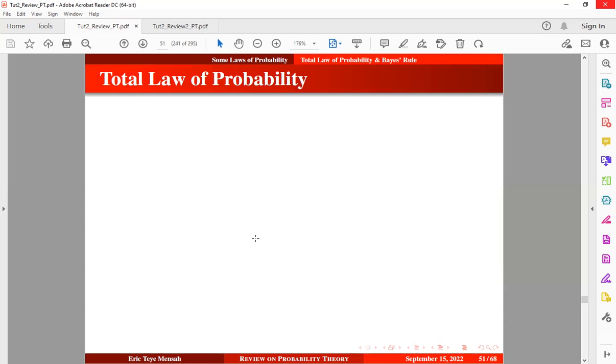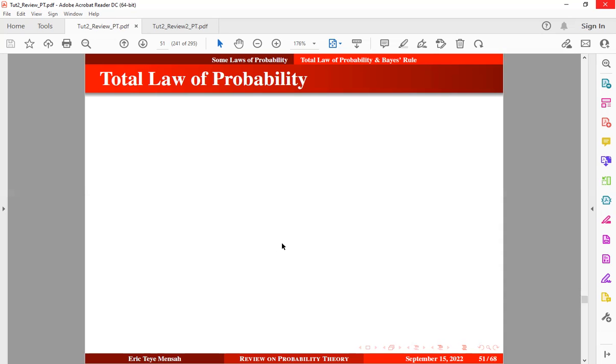Want to take a look at the total law of probability and Bayes rule. One thing that you have to note here is that the concept of total law of probability is essential to help us understand Bayes rule, okay? So before I use a scenario to explain the concept of total law of probability, let's take a look at